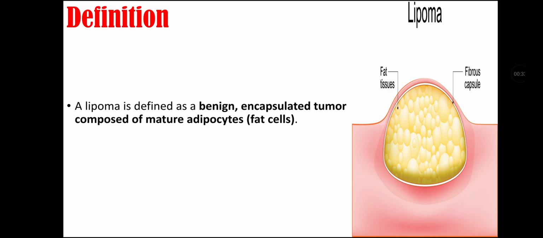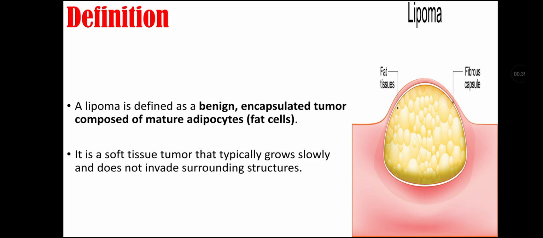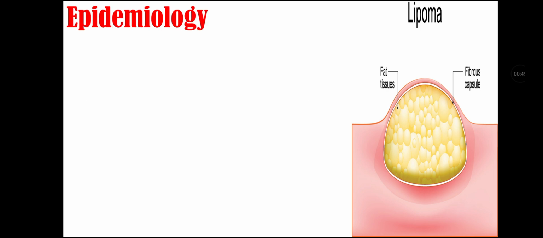Definition of lipoma. Lipoma is defined as a benign encapsulated tumor composed of mature adipocytes. It is a soft tissue tumor that typically grows slowly and does not invade surrounding structures.